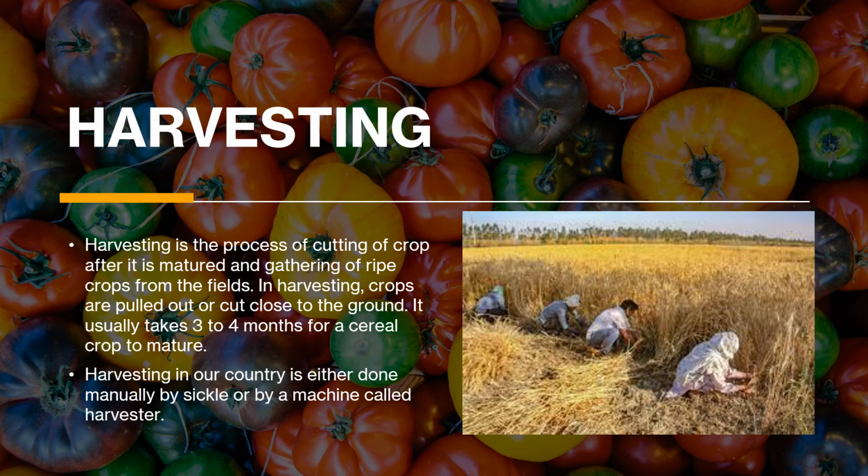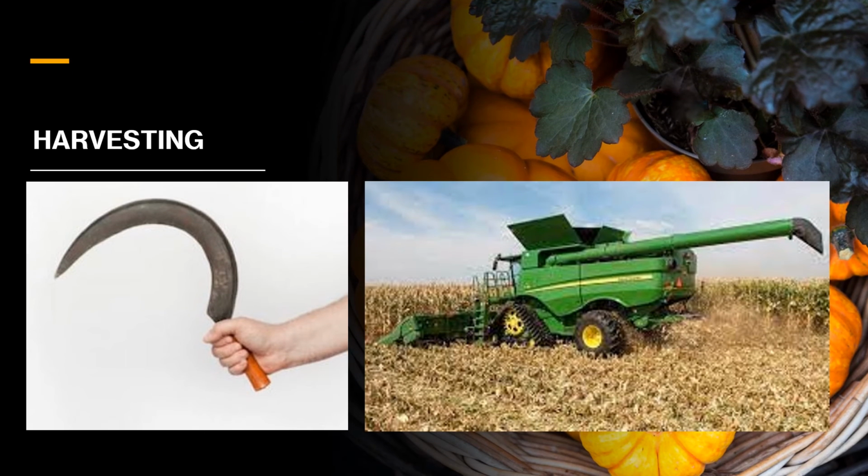What is it? So this is a sickle. You can see here, this is a sickle. This sickle is used for cutting. Now, what is this? This is a harvester. This machine is a harvester because it's helping in harvesting.